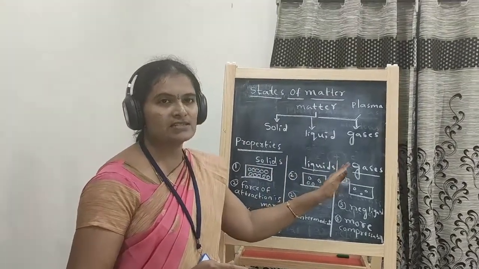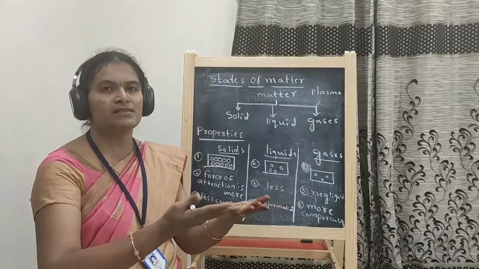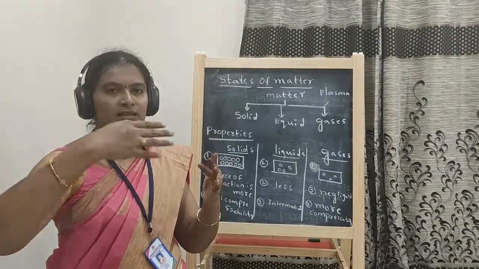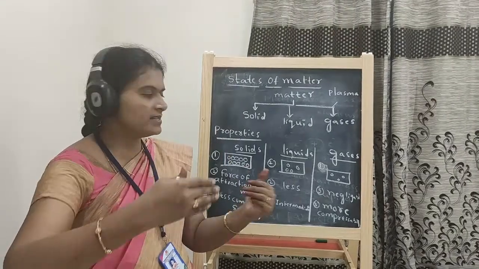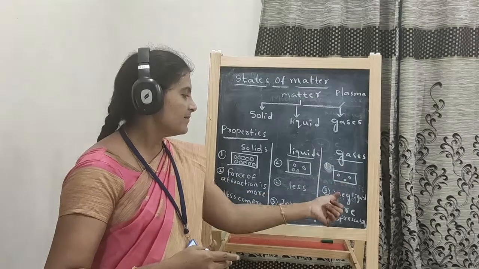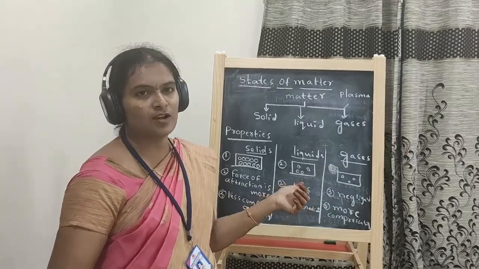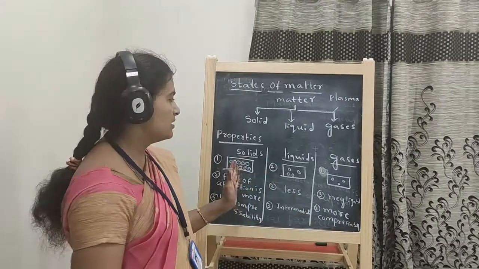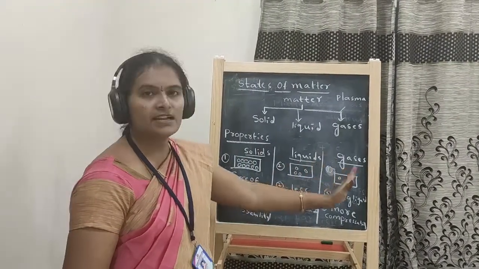Coming to gases, gases occupy the entire space and the distance between the atoms is very high. Means the force of attraction is negligible in case of gas atoms, and the compressibility of the gas molecules, or gas atoms, is more. So these are the properties of solids, liquids and gases.